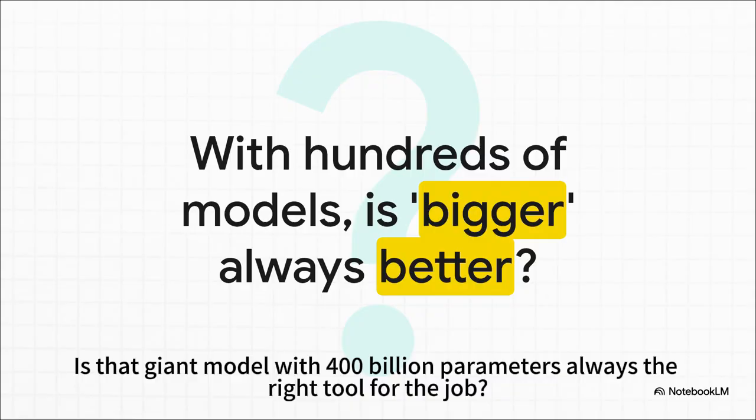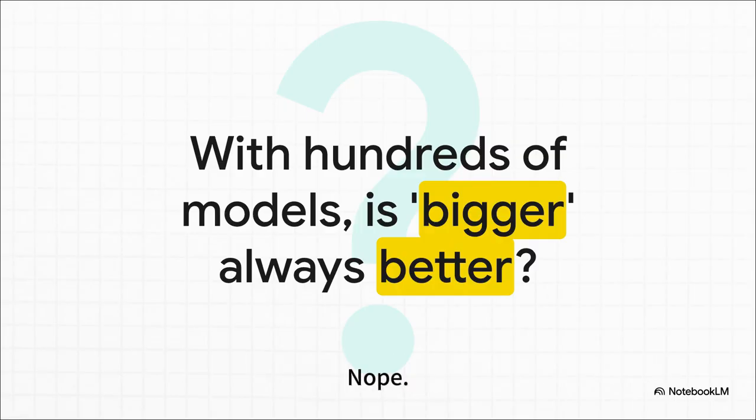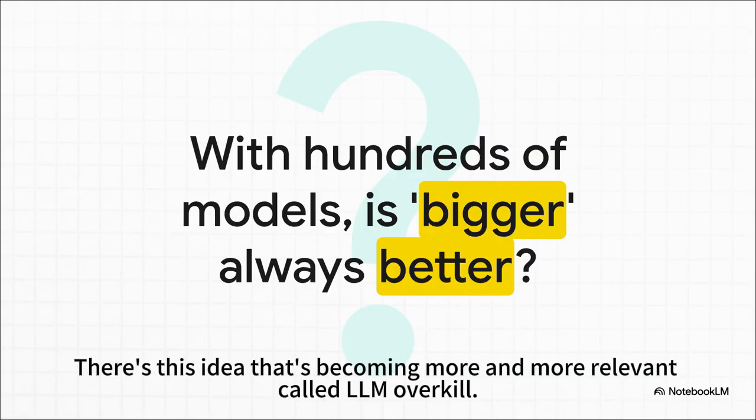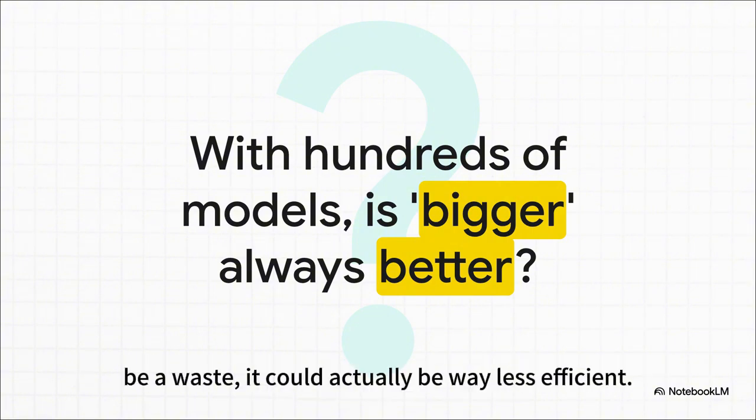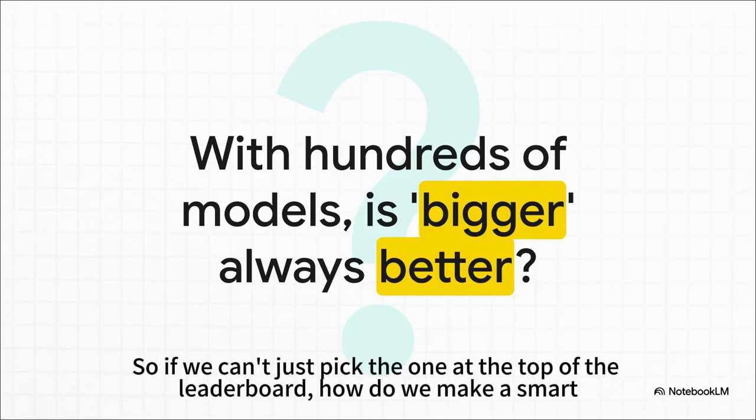Is that giant model with 400 billion parameters always the right tool for the job? The short answer? Nope, not at all. There's this idea that's becoming more and more relevant called LLM overkill. Basically, it's the idea that using the most powerful model you can find might not just be a waste, it could actually be way less efficient. So if we can't just pick the one at the top of the leaderboard, how do we make a smart choice?